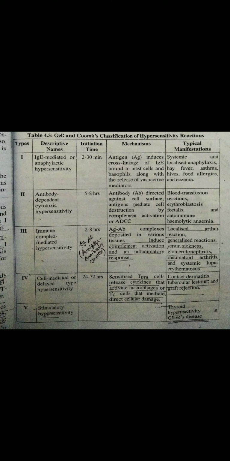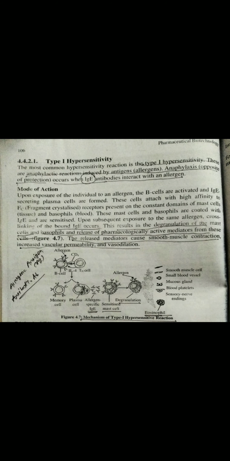It is having no initial time, mechanism is unknown, and the reaction is like thyroid hyperreactivity in Graves' disease. Now discussing the type 1 hypersensitivity. It is most commonly occurring, and in this the anaphylactic reaction is started by the antigen, or we can say allergens.